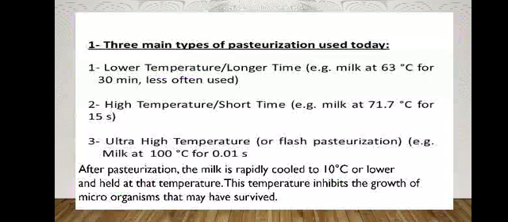Then it is rapidly cooled to 4 or 5, or below 10 degrees Celsius. There is no time taken to reach the temperature from 63 to 100 degrees Celsius, and in no time it is cooled to 10 degrees. So there is no time lag to reach the optimum temperature, whatever we choose.